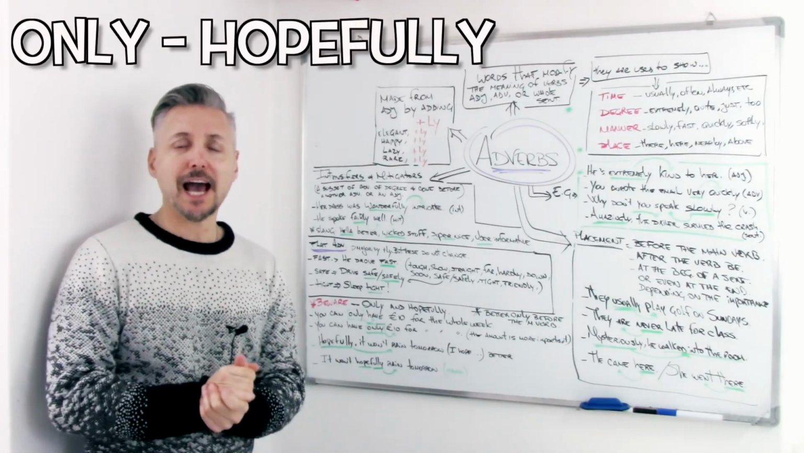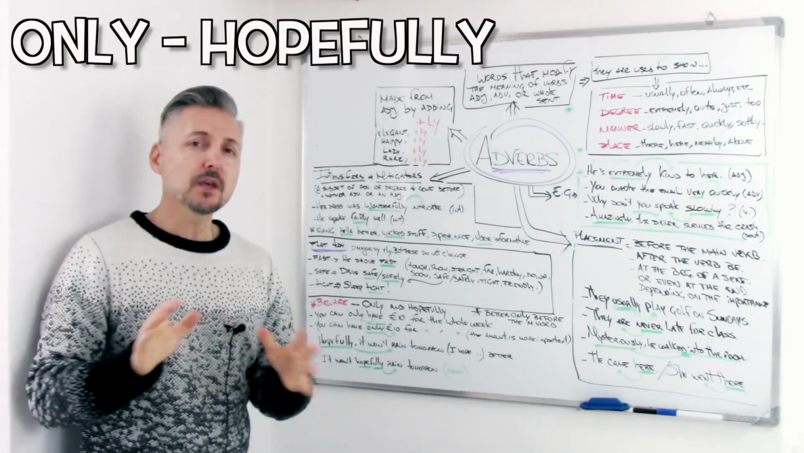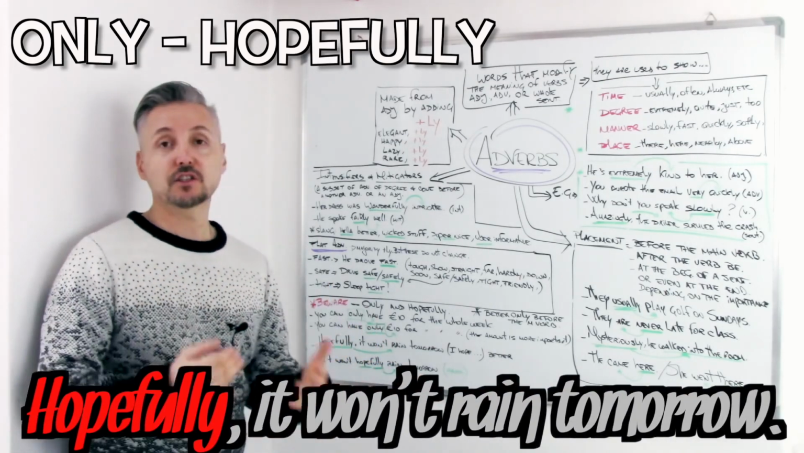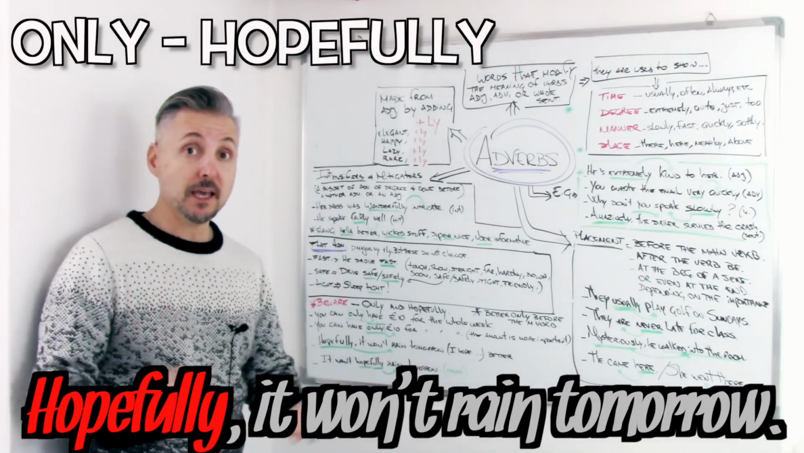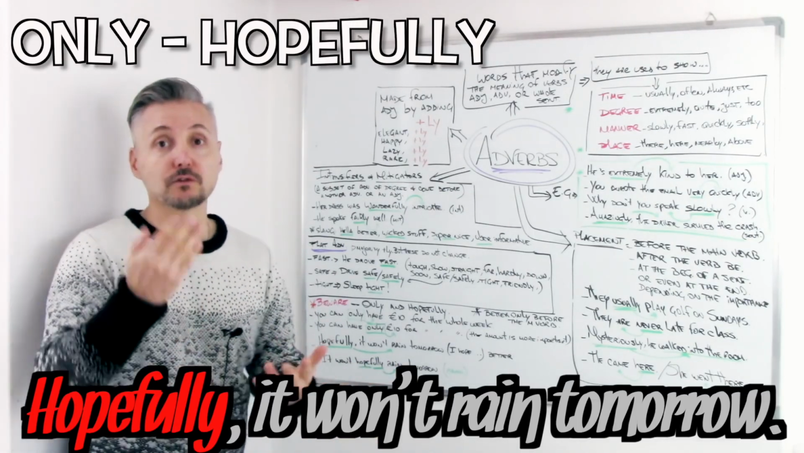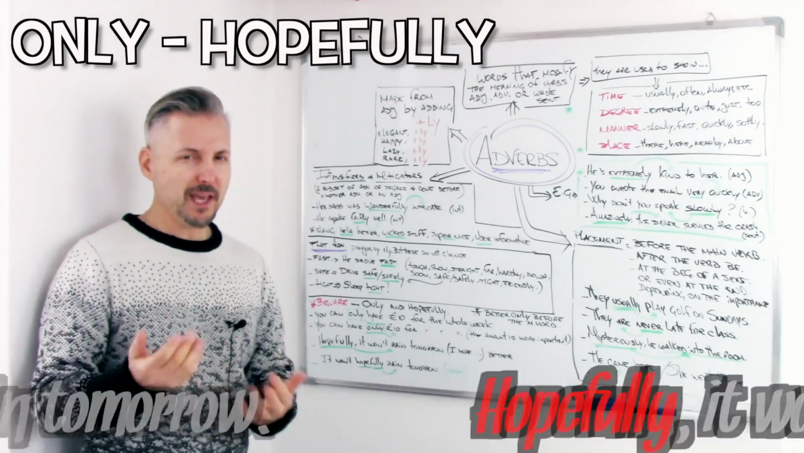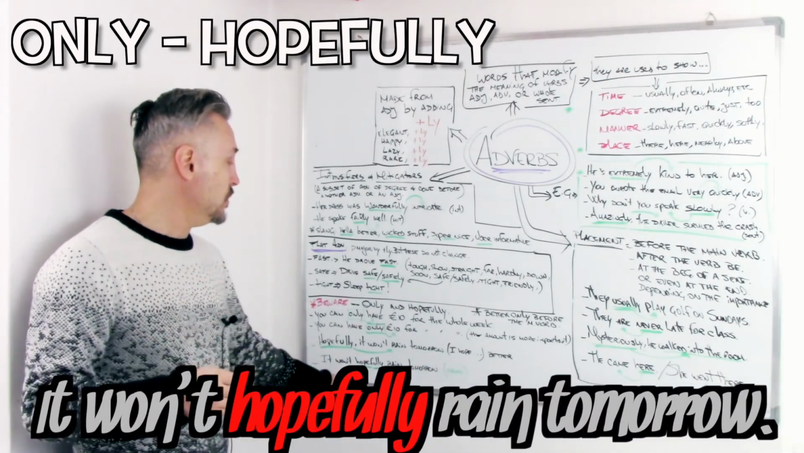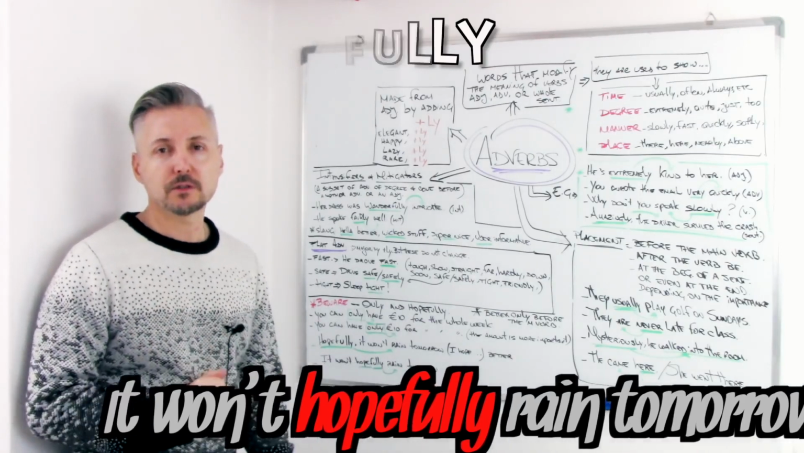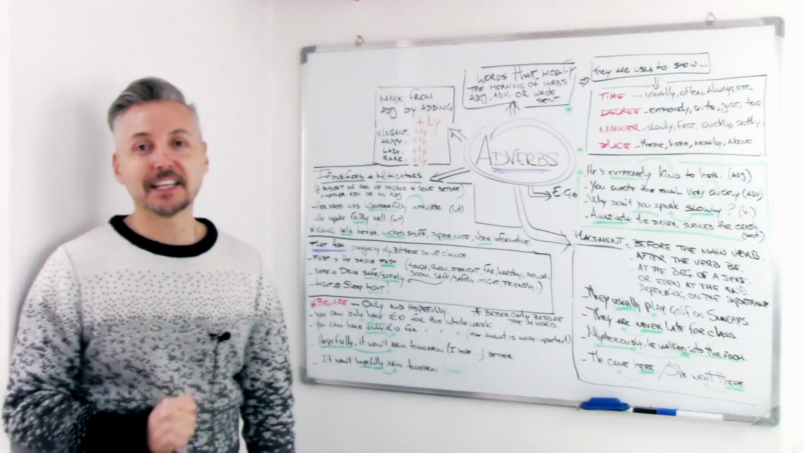Now, let's take a look at hopefully. We usually say, hopefully, it won't rain tomorrow. It means, I hope it won't rain tomorrow. Or we can even say, it won't hopefully rain tomorrow. Yes, that's also possible. Great, that's it for today.